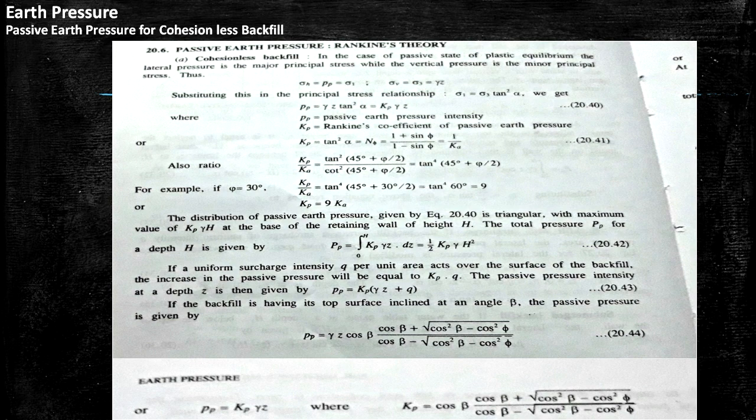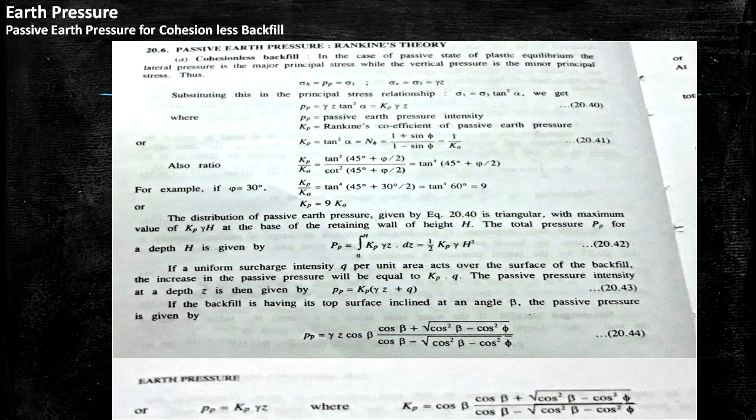Substituting this in the principal stress relationship, that is sigma 1 equal to sigma 3 tan square alpha, finally we get Pp equal to gamma z tan square alpha, or Pp equal to Kp gamma z, where Pp is the passive earth pressure intensity, and Kp is Rankine's coefficient of passive earth pressure, or Kp equal to tan square alpha equal to N phi, or Kp equal to (1 plus sin phi) by (1 minus sin phi) equal to 1 by Ka.